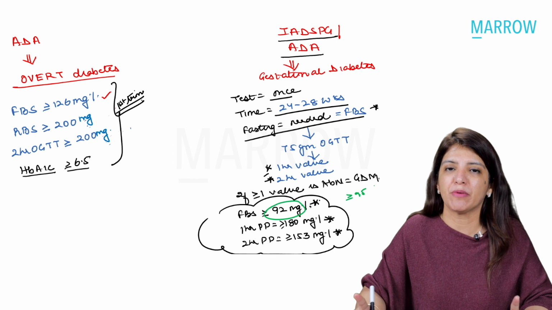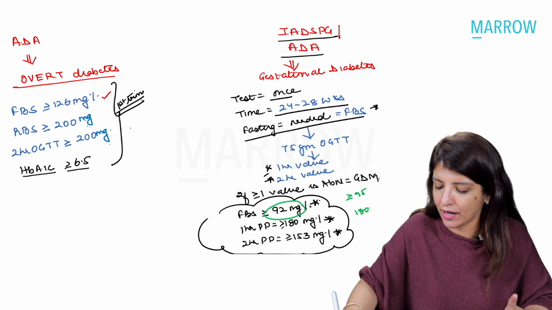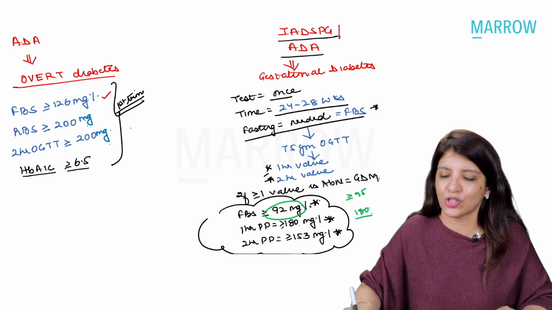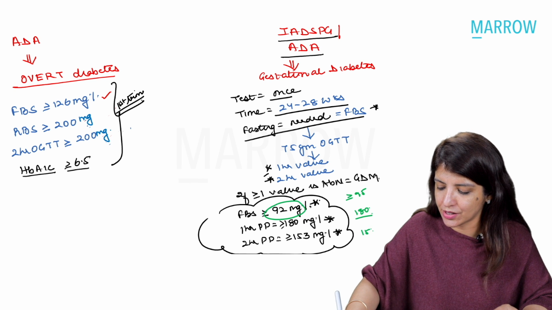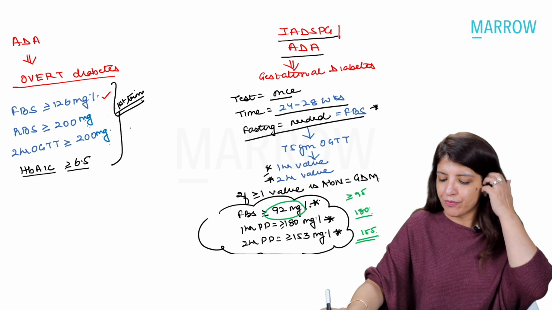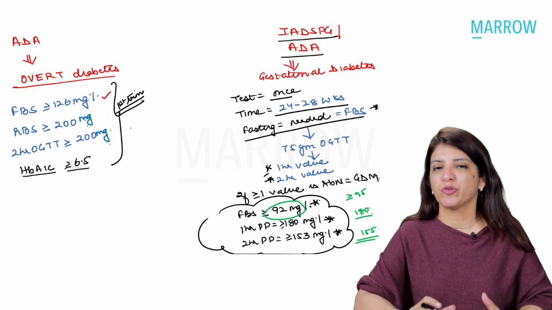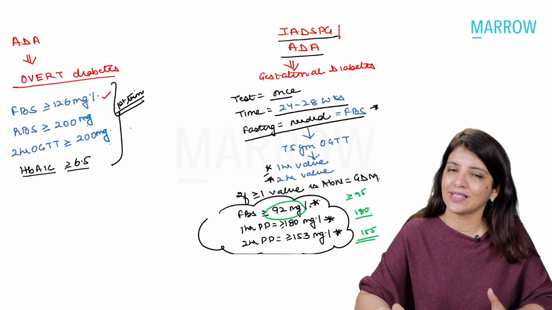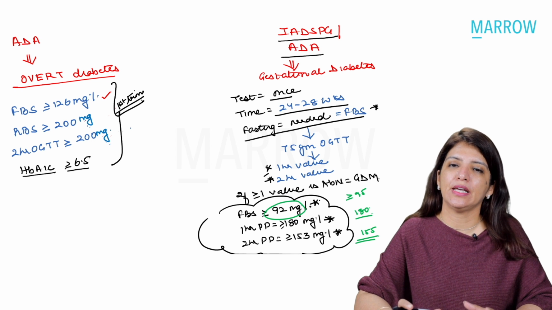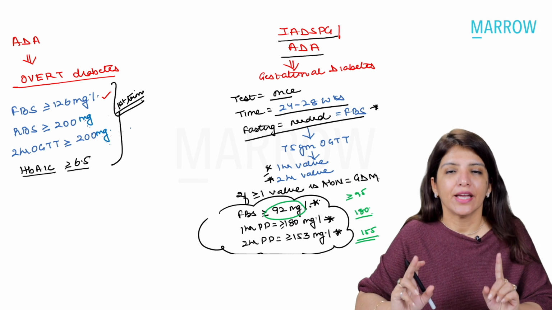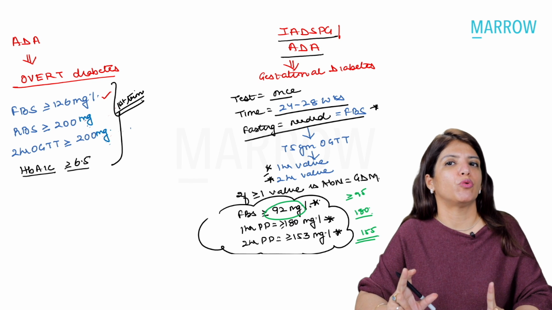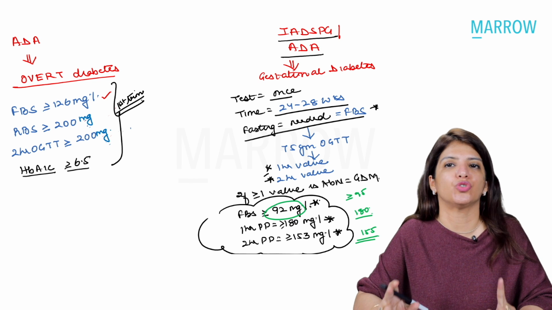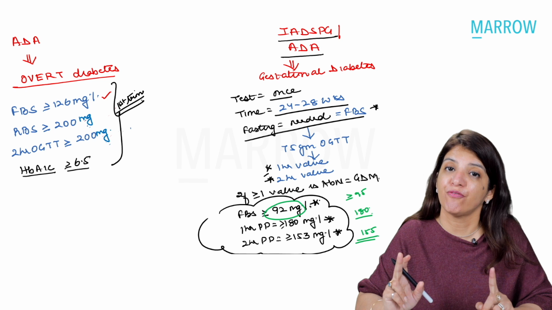As far as 1 hour PP levels are concerned, both are same. And as far as 2 hour PP is concerned, here it is 155. So do not confuse between the Carpenter-Coustan criteria, the ACOG criteria, and the IADPSG criteria. In IADPSG, fasting should be more than or equal to 92. In ACOG, fasting should be more than or equal to 95.